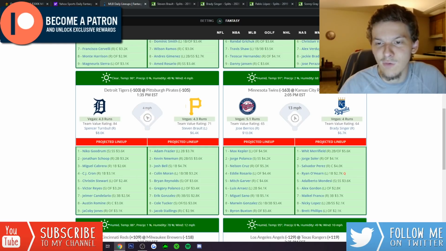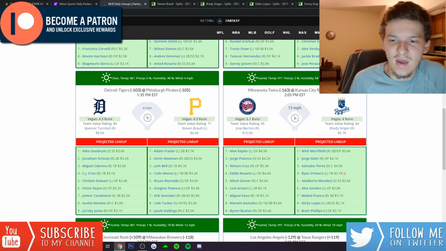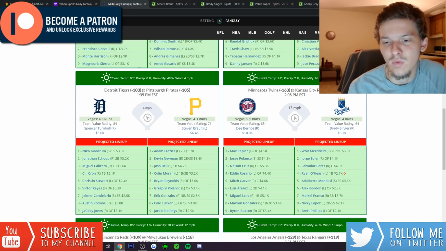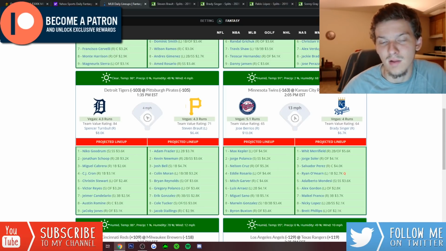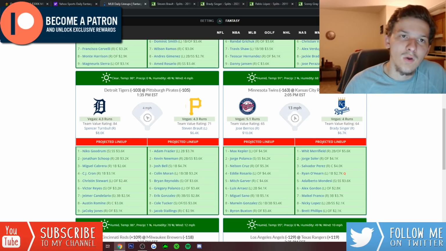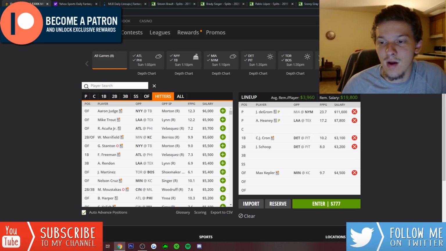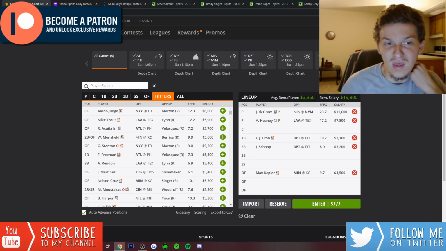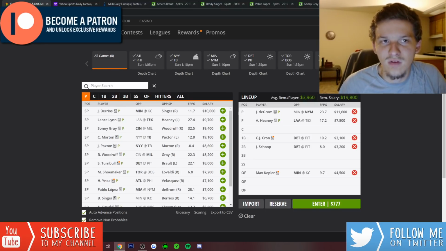It's just a matter of can you fit them in. They are somewhat expensive, and this is a slate where I do want to pay up at pitcher, so it might be tough to get a full Twins stack in. You might have to roster some of the guys at the bottom of the lineup, but I usually never have a problem doing that because usually the guys at the bottom of the lineup are going to come in at low ownership. And if the Twins stack goes off and they score like 8 or 9 runs, there's a good chance even the guys at the bottom of the lineup probably produced and did something. So really like the Twins as a stack. Really like Max Kepler overall. 4,500 on DraftKings. I think he is one of my favorite plays in the outfield today.